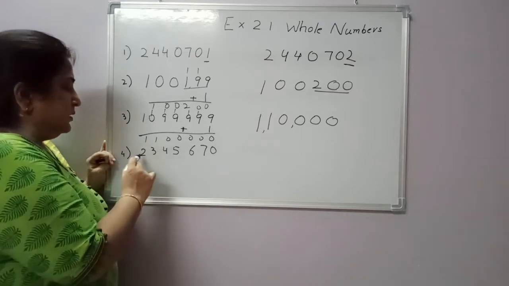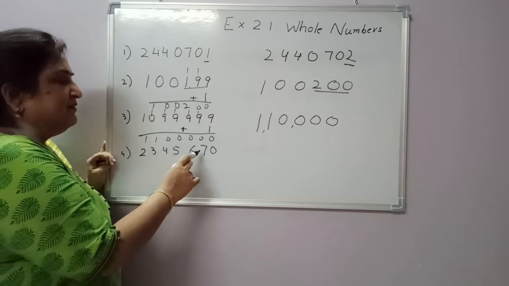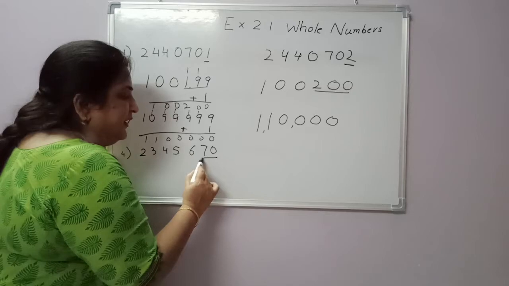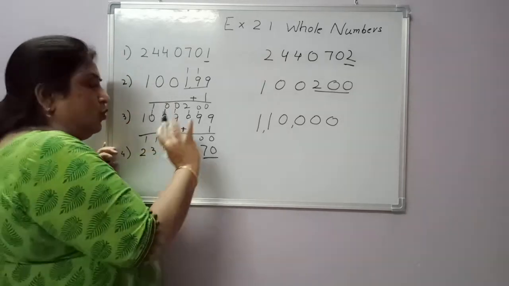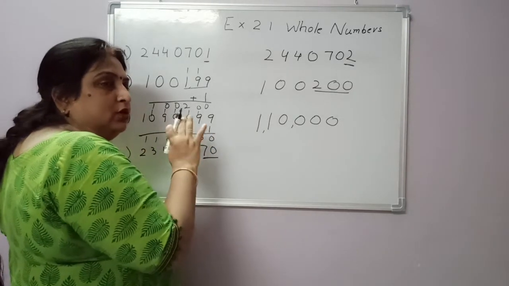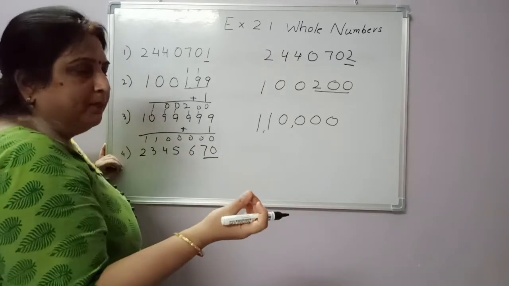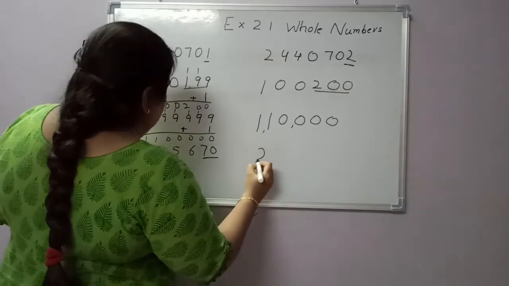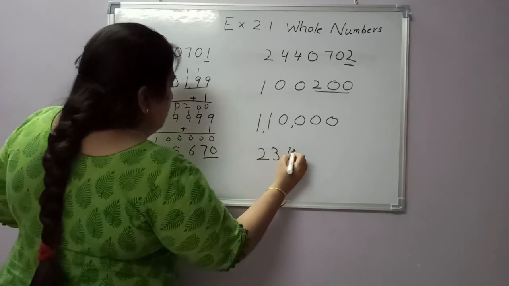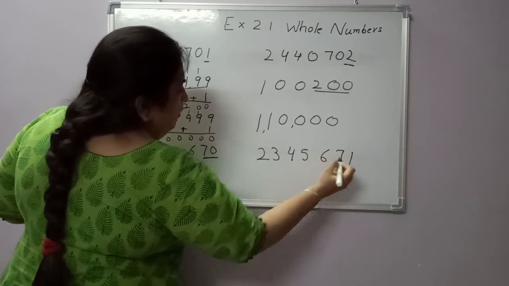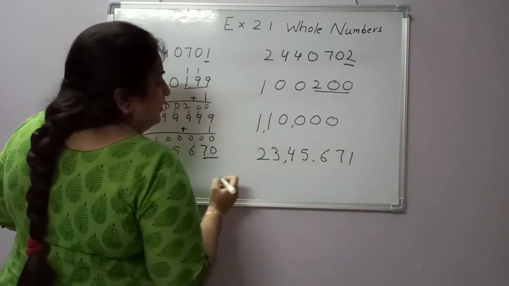See, this is 2345670. This is 70. So here it will come orally. I am telling you both the methods. You can do it orally also. It is very simple. See, 2, 3, 4, 5, 6, 7, 1. Okay.